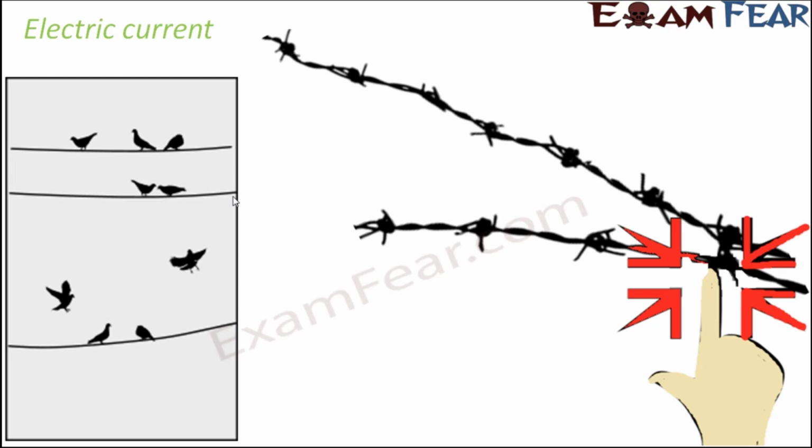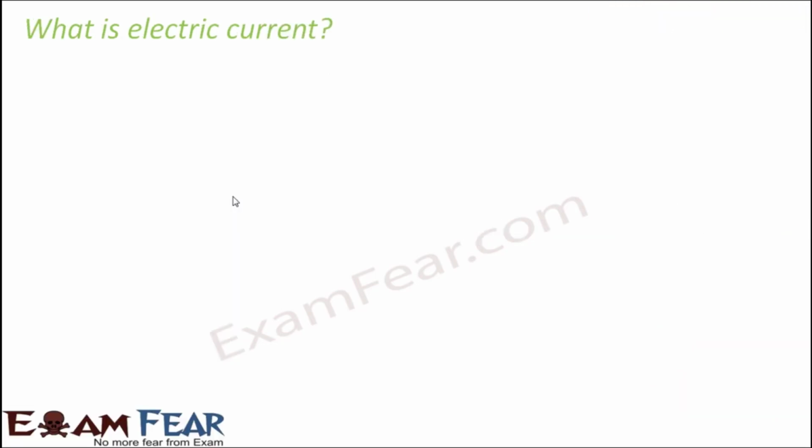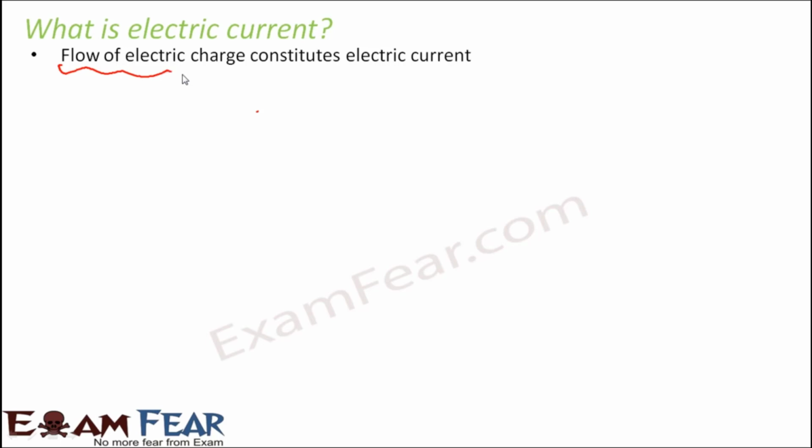So here we will try to understand what is electric current, what generates electric current, and how can we glow a bulb, how can we make a circuit. We are going to learn all the basics about electricity. So the first question is, what is electric current? Electric current is nothing but flow of electric charge. So flow of electric charge constitutes electric current.